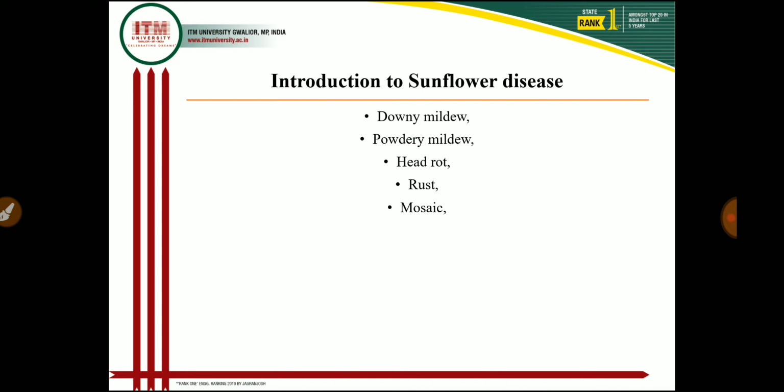In the sunflower crop, a number of diseases occur that are caused by fungal, bacterial, viral as well as nematode pathogens, and some physiological and environmental factors are also responsible for certain diseases of the sunflower crop. So in today's lecture, I will cover only 5 diseases, that is downy mildew, powdery mildew, head rot, rust, and mosaic disease. The mosaic disease is caused by viruses.